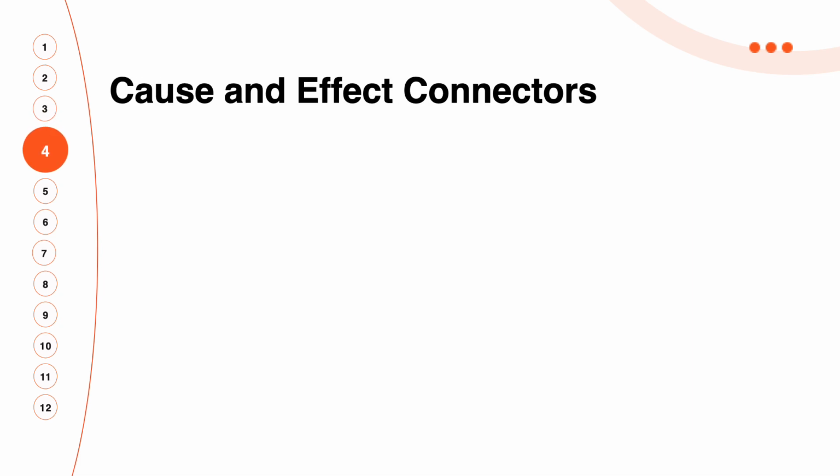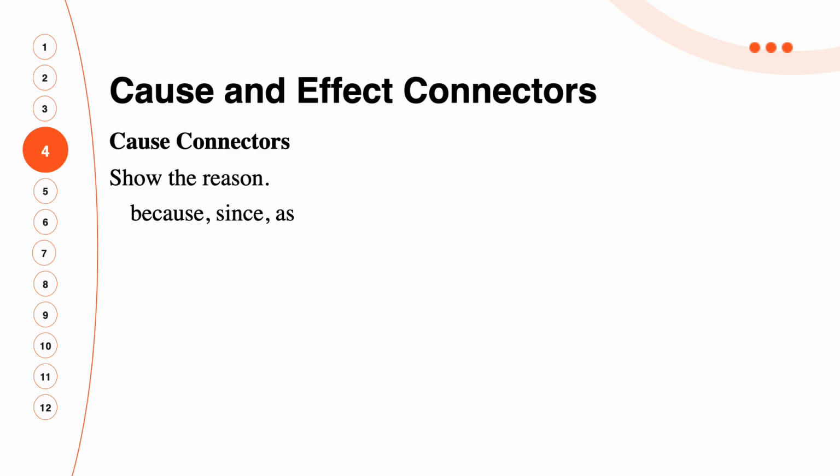Now let's move on to cause and effect connectors. Cause connectors show the reason: because, since, as. Examples, he stayed home because he was sick. So cause connectors show the reason: because, since, as. These are the words used in cause connectors. They show the reason why something happened or was done. So in the example, he stayed home because he was sick. Because is used to state the cause why he stayed home.